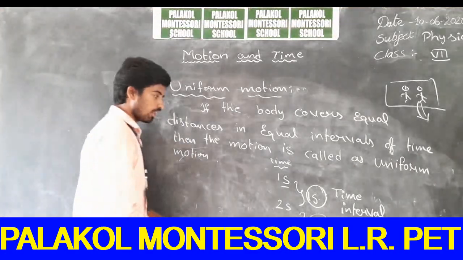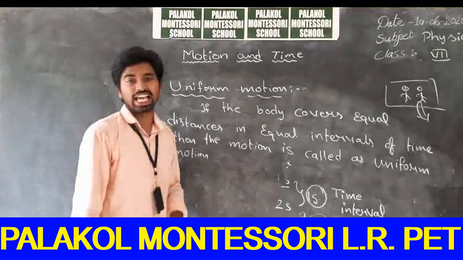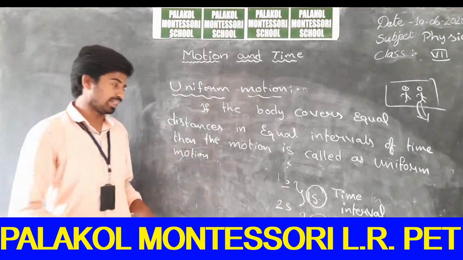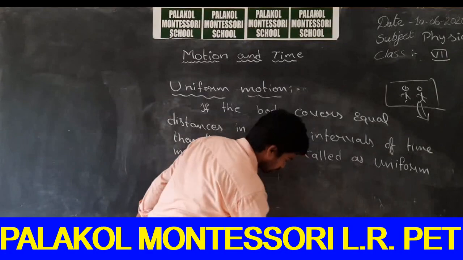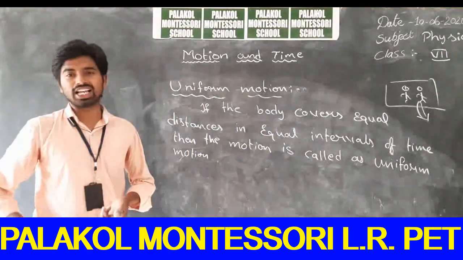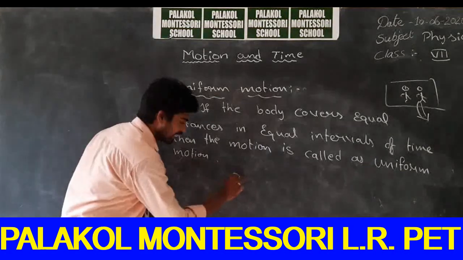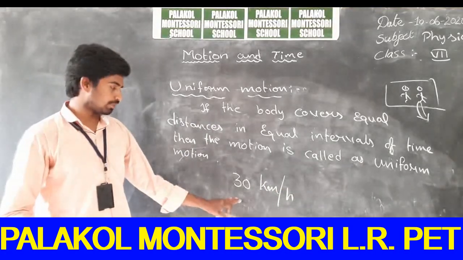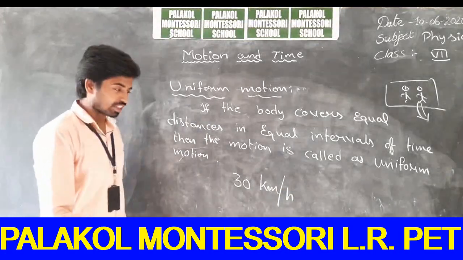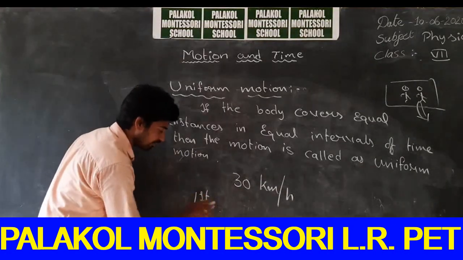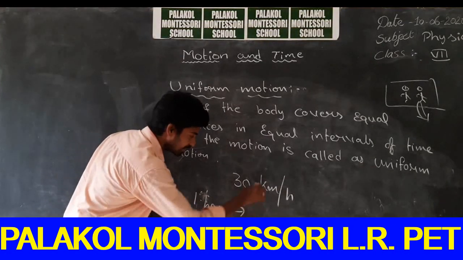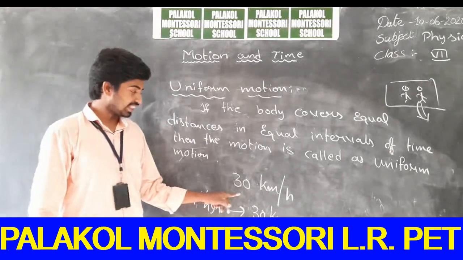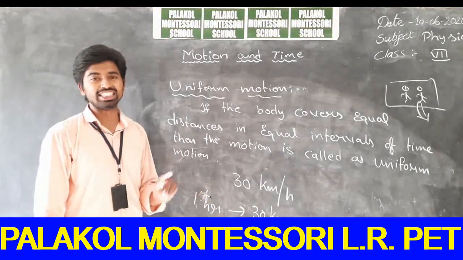For example, in the previous example what we have discussed, for every second I was covering a distance of 1 meter. So this is nothing but uniform motion. For example, if you are traveling on a bike with a speed of 30 kilometers per hour, you are traveling with the same speed. What is that speed? 30 kilometers per hour. So what is the distance covered in the first hour? In 1 hour, you will travel a distance of 30 kilometers. What does this mean? If you are traveling with a speed of 30 kilometers per hour, you are traveling 30 kilometers per hour.